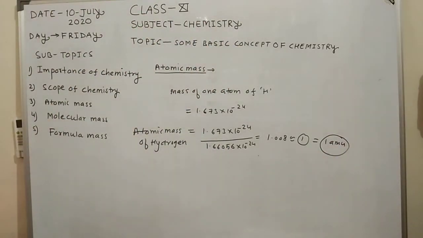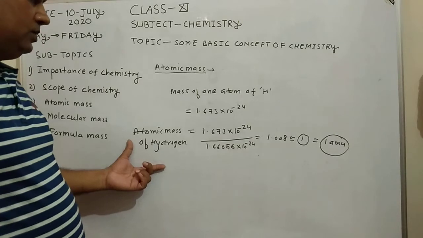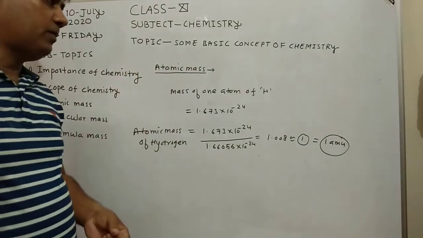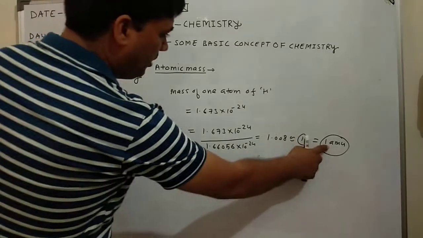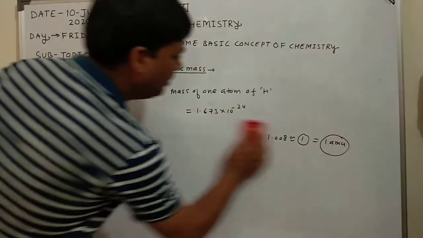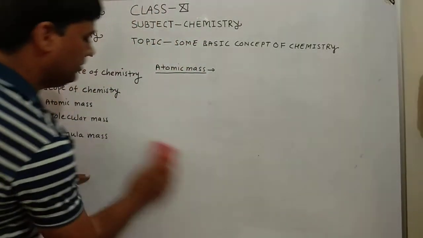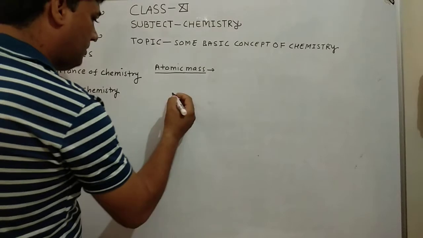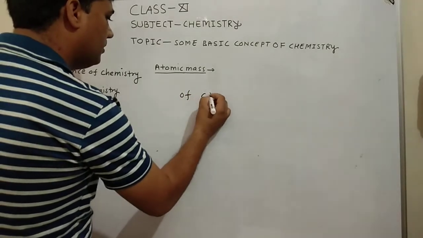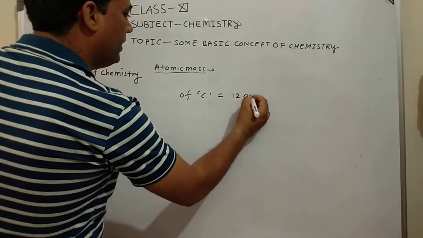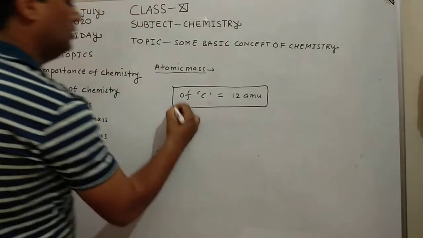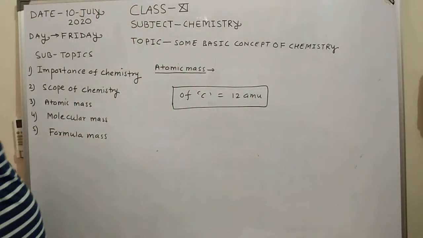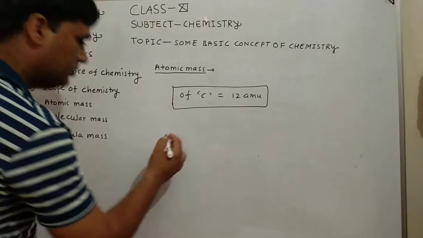So in the periodic table, in the some basic concepts of chemistry chapter, the atomic mass is given in AMU. For example, the atomic mass of carbon is equal to 12 AMU. How do we get 12 AMU?